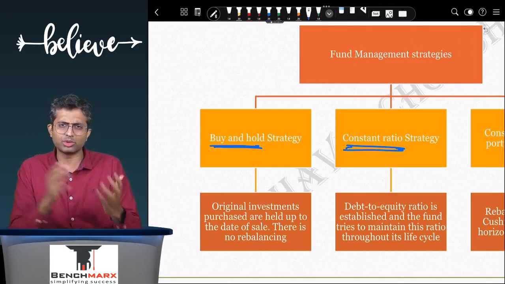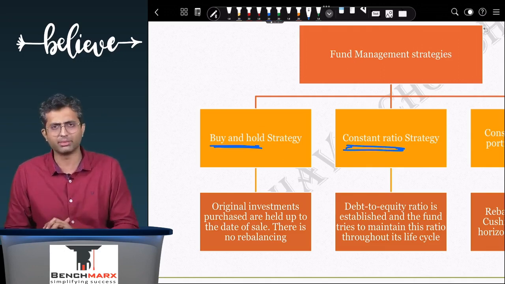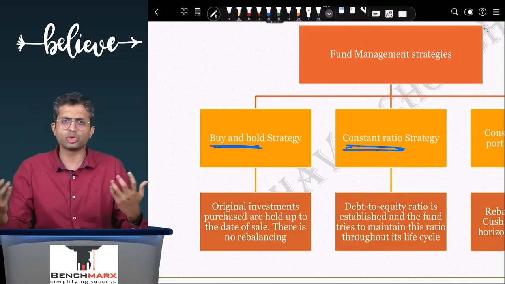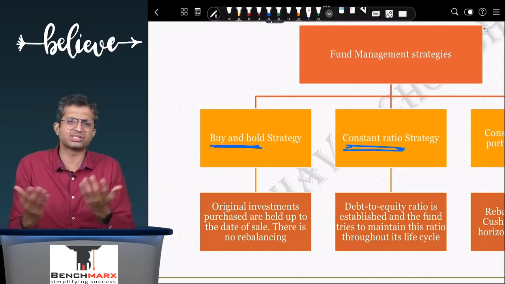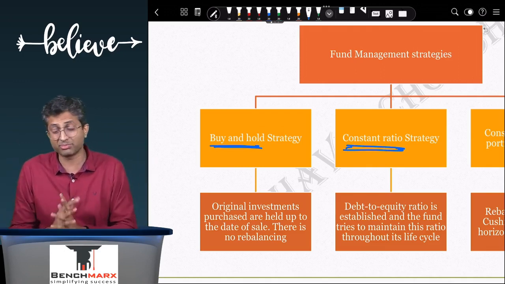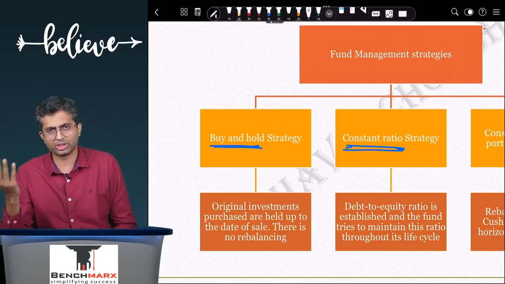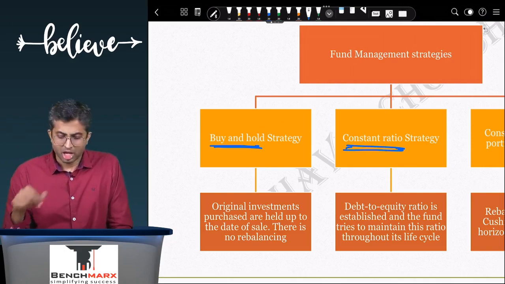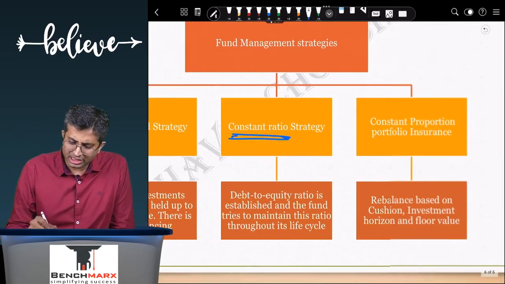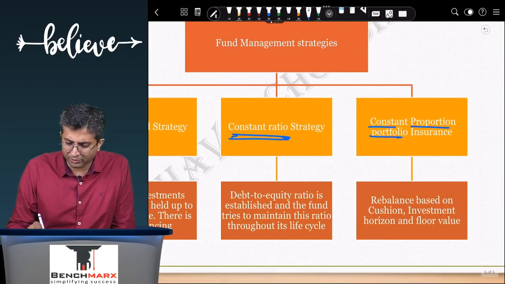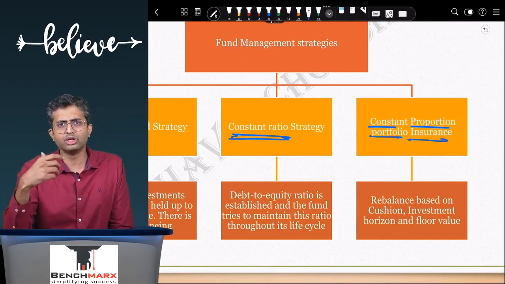Again, this rebalancing will be done at specified intervals as decided by the manager, and after specified thresholds are crossed. So you might always say that, okay, if there's just a difference of 5%, we don't want to rebalance. If it is beyond 5%, you want to rebalance. Let us say this is constant ratio strategy, and then there is CPPI, constant proportion portfolio insurance, where you try